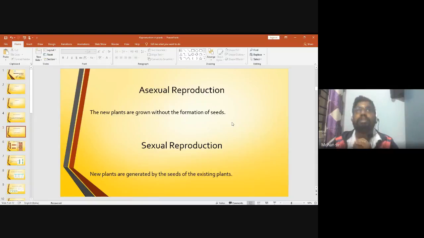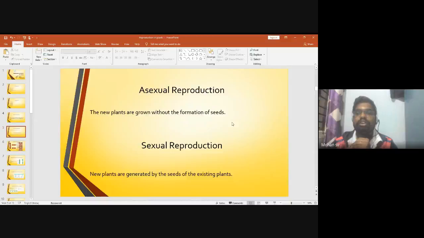For example, if I take a sugarcane, how is a sugarcane plant grown? Sugarcane plant does not have any seeds. A small part of the stem of the sugarcane, the cane, is cut, and it is sown in the soil. That grows into a new plant.